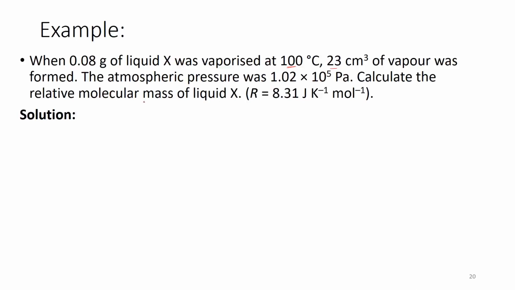Calculate the relative molecular mass of the liquid, knowing that R is equal to 8.31. So the mass is equal to 0.08 grams. And your temperature, you should calculate it, it is 100 plus 273, this means it is 373.